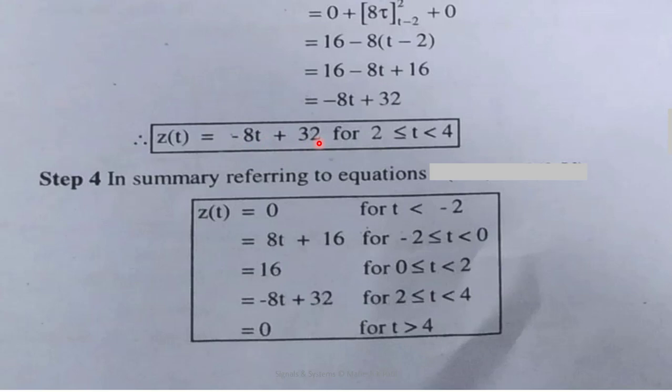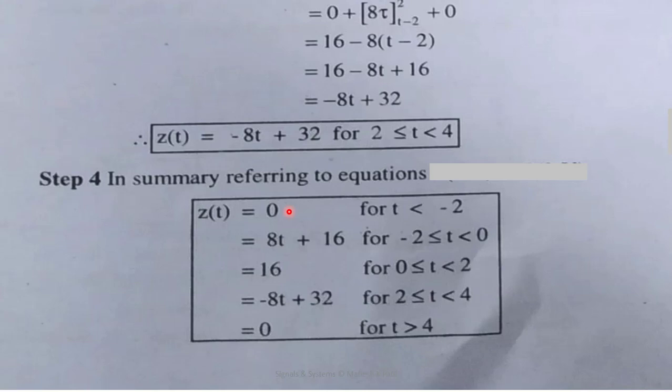So you can observe the output z(t) for different regions. These outputs are possible for minus 2 to 0, 0 to 2 and 2 to 4. There exists z(t), otherwise it is 0.